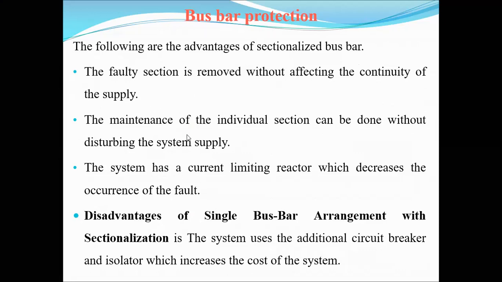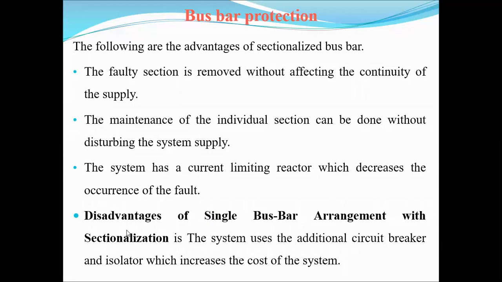There is no discontinuity of the supply. The maintenance of an individual section can be done without disturbing the supply system. The system has current limiting reactors, which decrease the occurrence of faults. Those are the main advantages of using these sectionalizing bus bars.